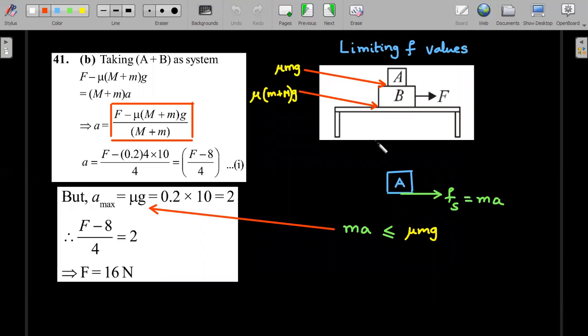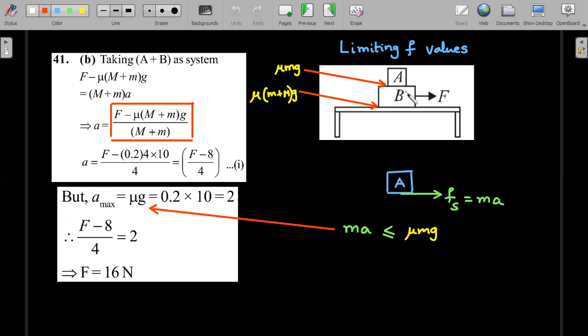The idea is to draw the diagram and always write the limiting values of friction. The limiting value of friction, or the maximum static friction force, is mu mg at the top block, and for the bottom block, please understand, it's mu into (m plus m) into g. Normal reaction is here due to both the weights. Since capital A should slide on capital B, you should have the value of maximum static friction acting on capital A.